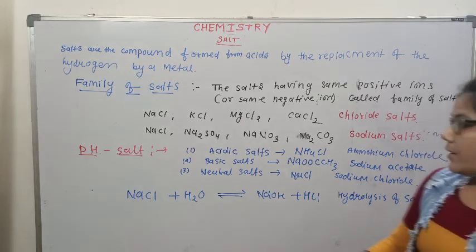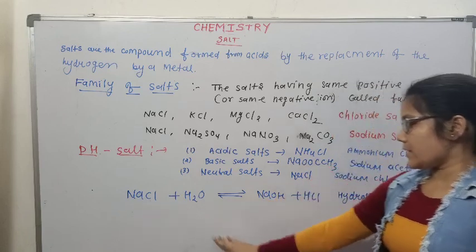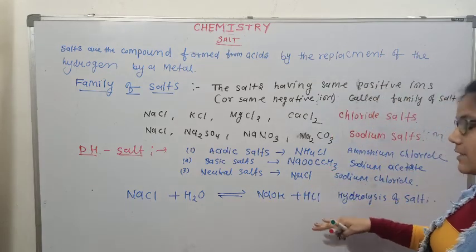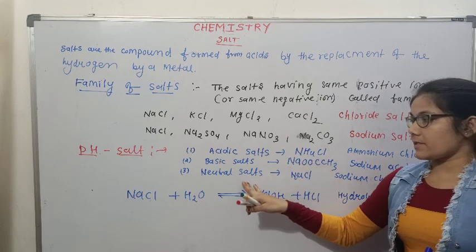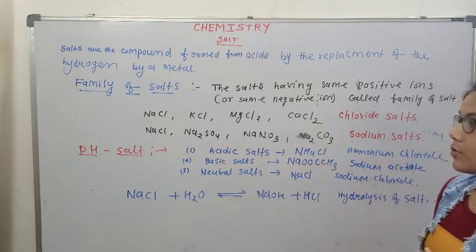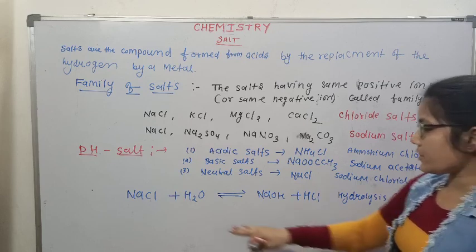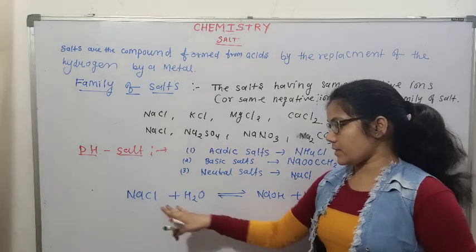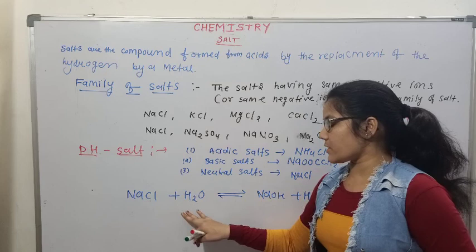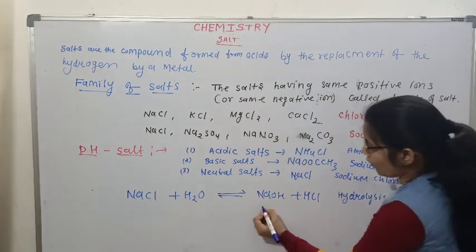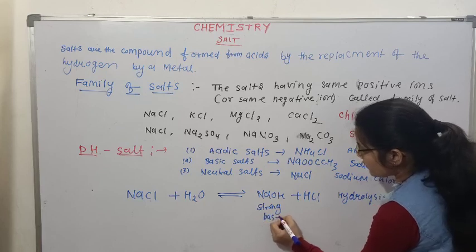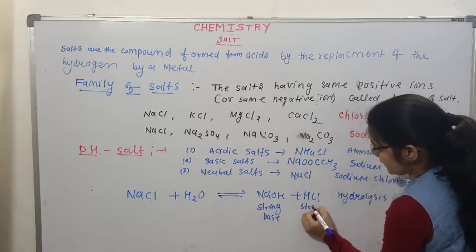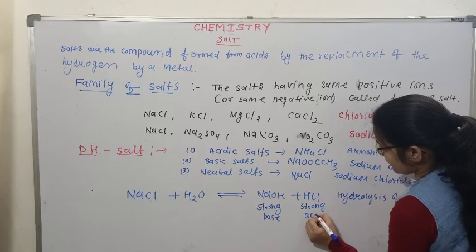Now see, during hydrolysis, what kind of acid and base are produced? On the basis of this, we can say the pH of salts. For example, when NaCl is mixed with water, it produces a strong base, NaOH, and a strong acid, HCl.